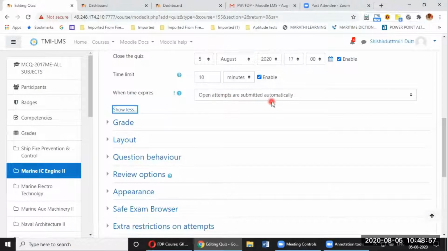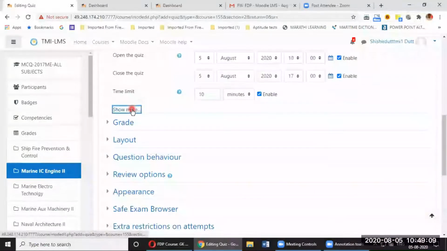Open attempts are submitted automatically. That means if the student is still on the way and 10 minutes expire, then if he has answered 8 questions, 8 questions will be submitted automatically. So that's why please don't touch this setting.